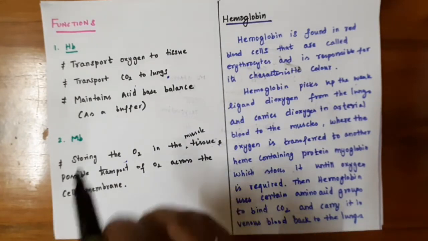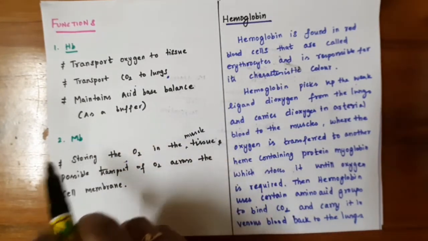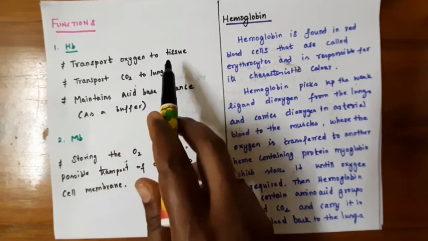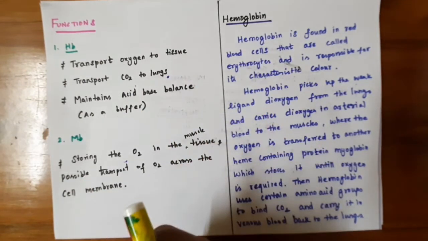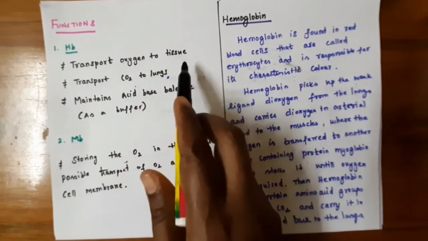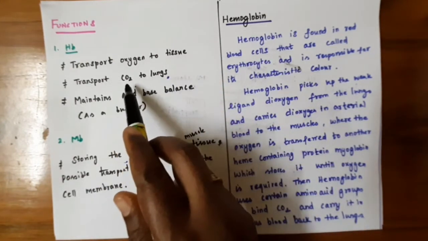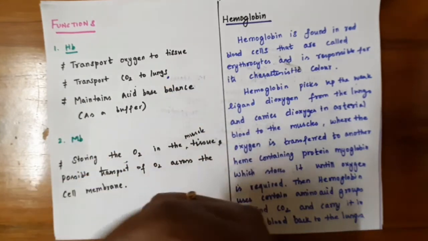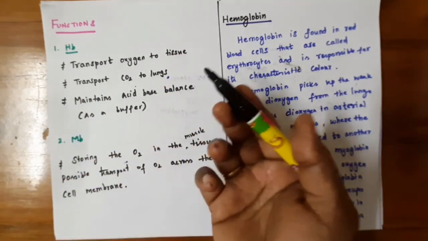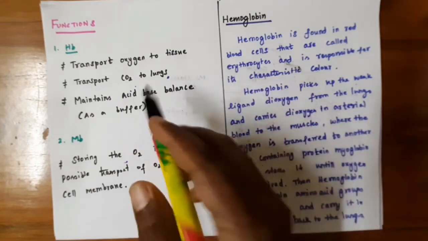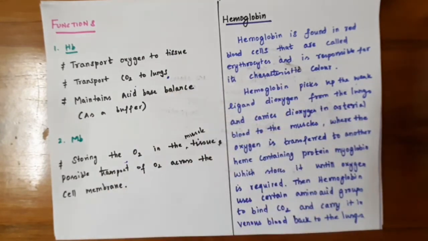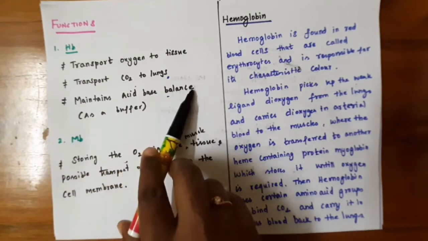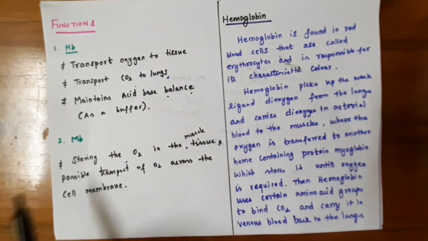Next, let's see the functions of hemoglobin and myoglobin. Hemoglobin transports oxygen to tissue. It carries oxygen from the lungs and delivers it to the tissues, and it also transports carbon dioxide from the tissues to the lungs, where it is exhaled. It also maintains the acid-base balance, so it acts as a buffer.